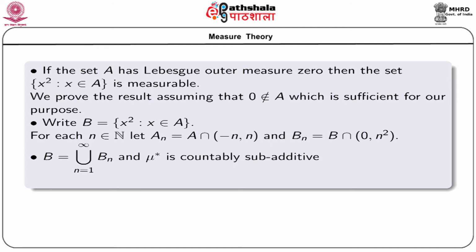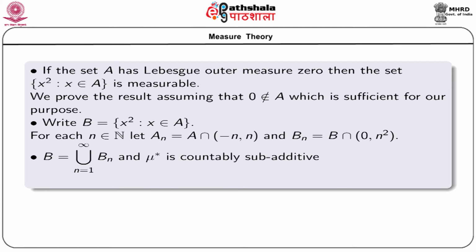Obviously, B is equal to the union n equal to 1 to infinity Bn, because the union of all those intervals 0 to n squared is the interval 0 to infinity.